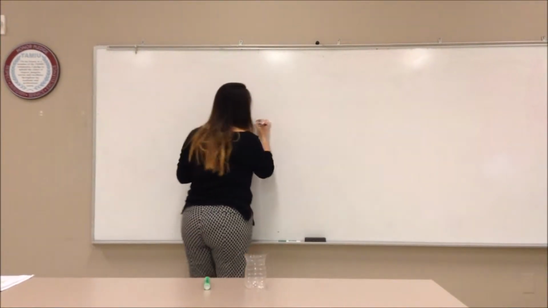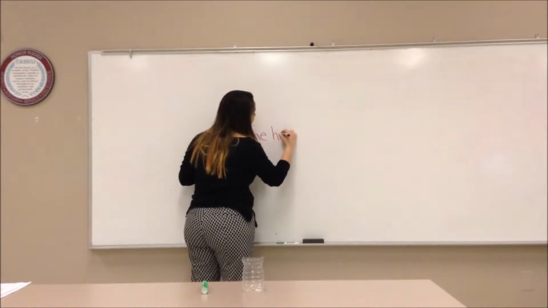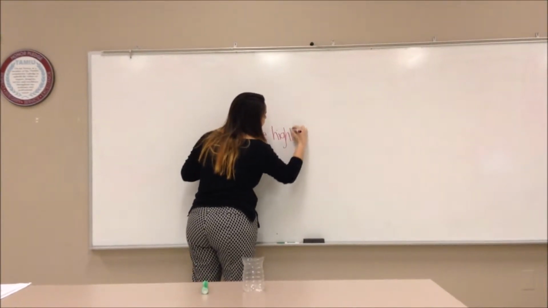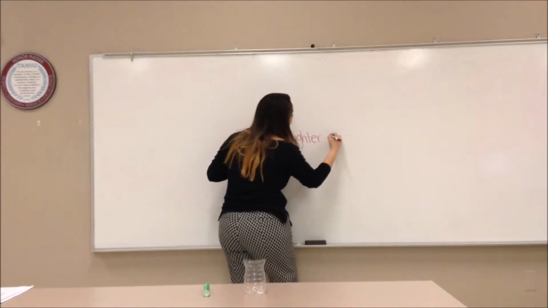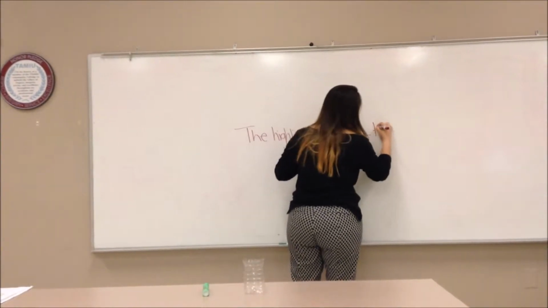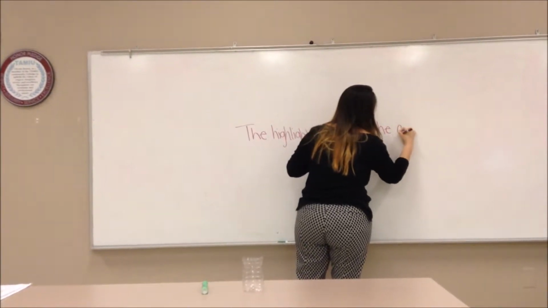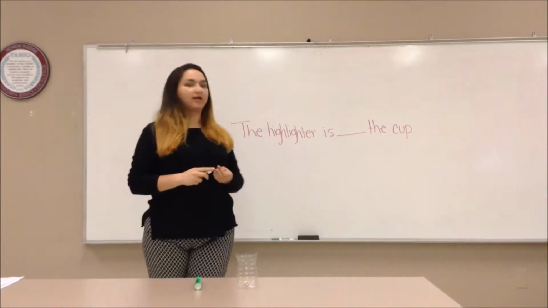So let's see. The highlighter is blank the cup. Okay, the highlighter is blank the cup.